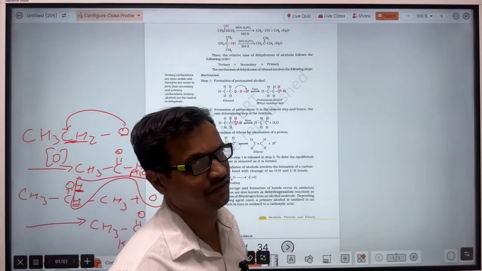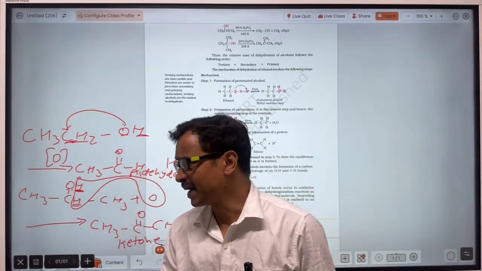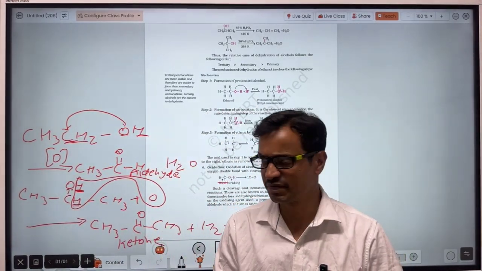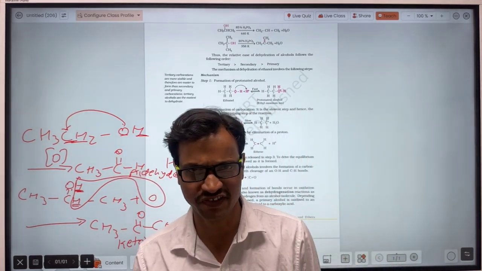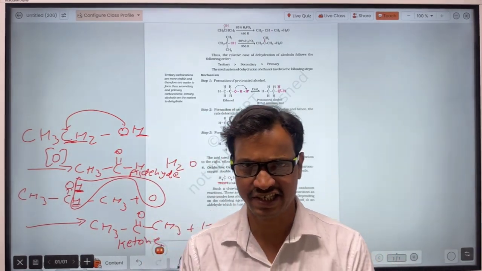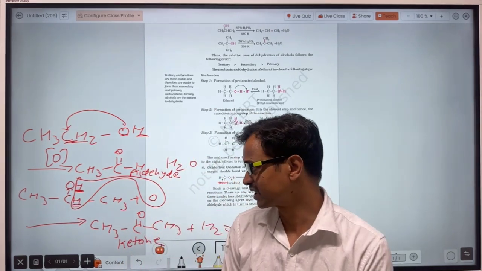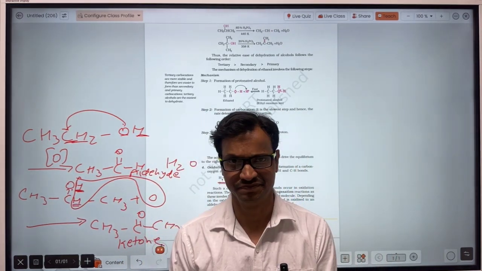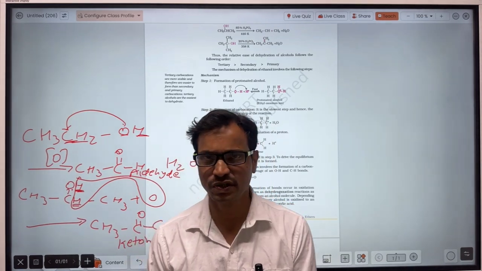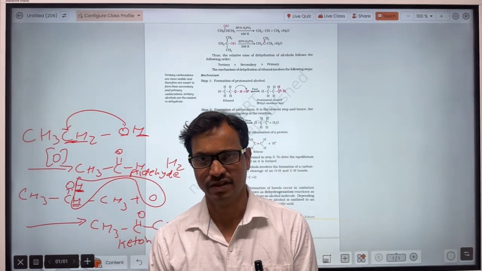So that's right. When primary alcohol is oxidized, there will be formation of aldehyde, and when secondary alcohol is oxidized, there will be formation of ketone. But the oxidation of tertiary alcohol is difficult.